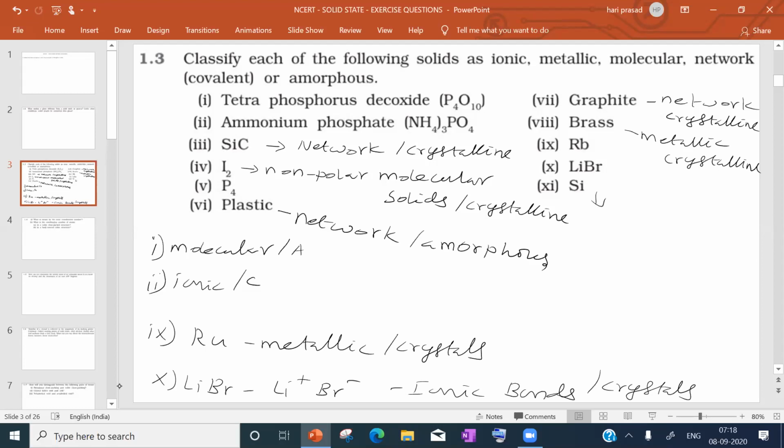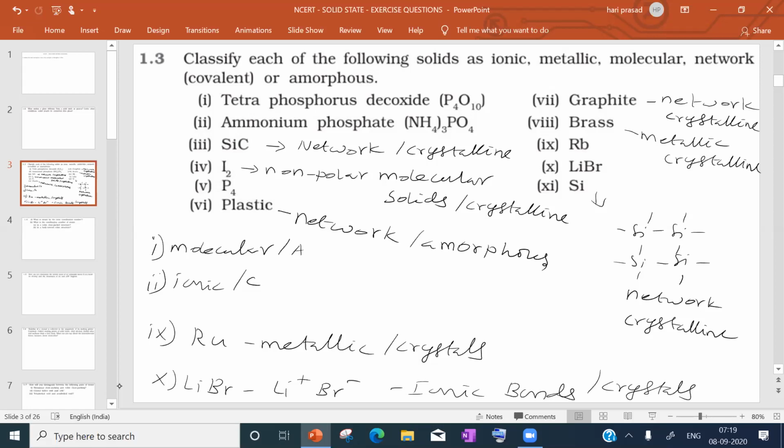Silicon is coming under which category? Silicon is present like this, so it is network solids, and it is crystalline solids. Network solids, crystalline solids, we can say regarding silicon. Another one is also there, amorphous silicon is also present. If you take like this, then crystalline we can say.